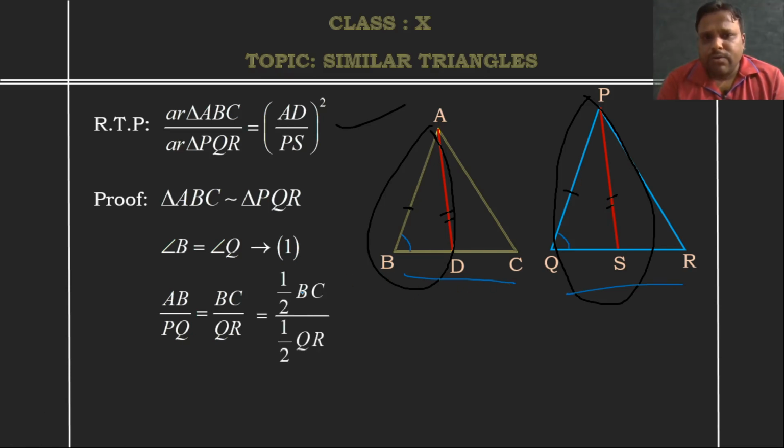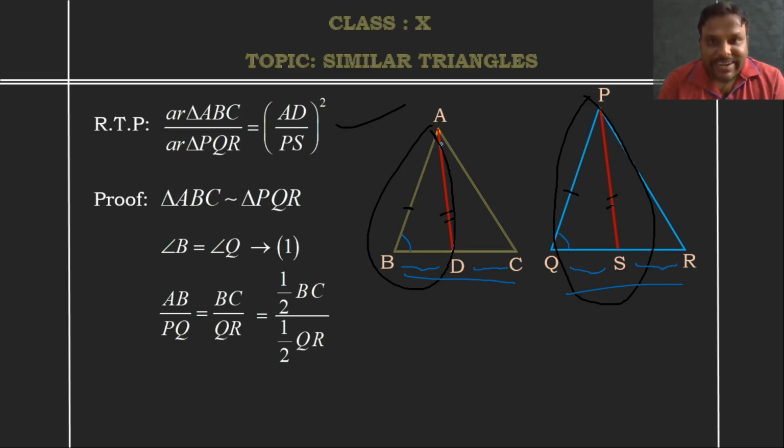Now I will multiply half to both the numerator and denominator: half BC by half QR. I multiply half to the BC part and the same to the QR part. If I cancel, I get the same thing again. Why am I doing this? By doing this, what I actually get is BD equal to DC. That means BD will be half of BC, and CD also will be half of BC. In the same way, QS will be half of QR and SR is also half of QR.